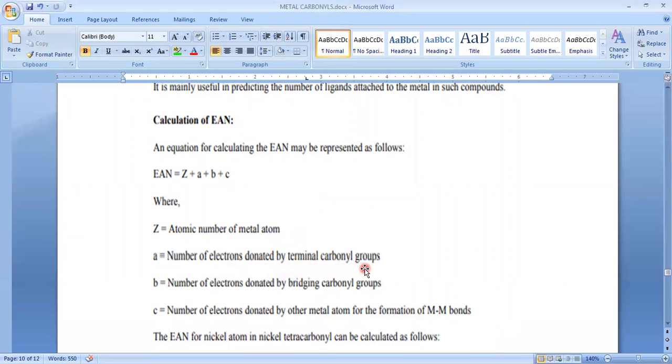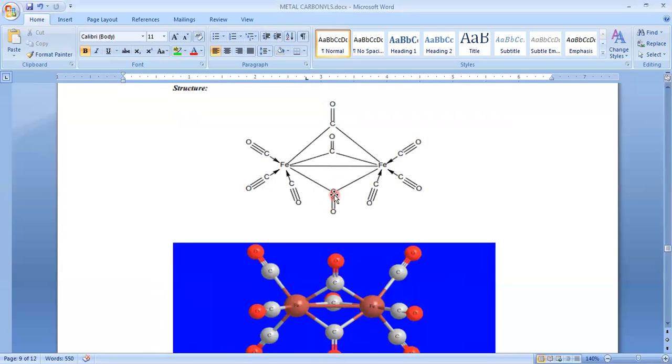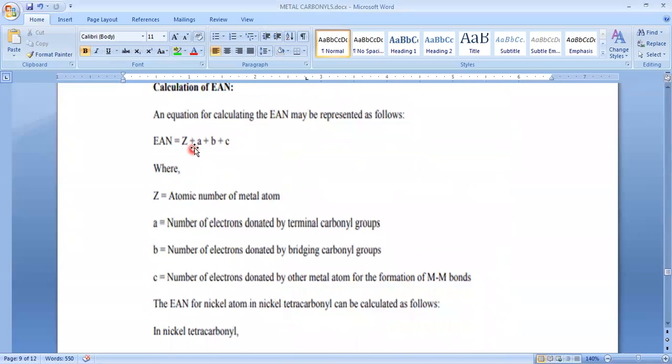So a means the number of electrons donated by terminal carbonyl groups, and b is the number of electrons donated by bridging carbonyl groups. Bridging carbonyl groups means these three, 1, 2, 3. So small b means the number of electrons donated by bridging carbonyl groups. Or you can simply multiply 2 into the number of ligands, or 2 into the number of carbonyl groups. You can replace this whole thing with 2 into number of carbonyl groups.